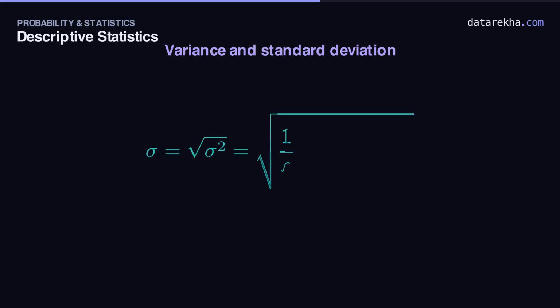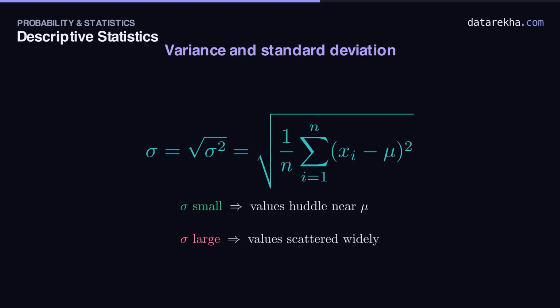But squaring changed the units. Points become points squared, awkward to picture. So we take the square root back in the original units. That's the standard deviation, sigma, the typical distance from the mean. Small sigma, the data huddles near the center. Large sigma, it's scattered wide.